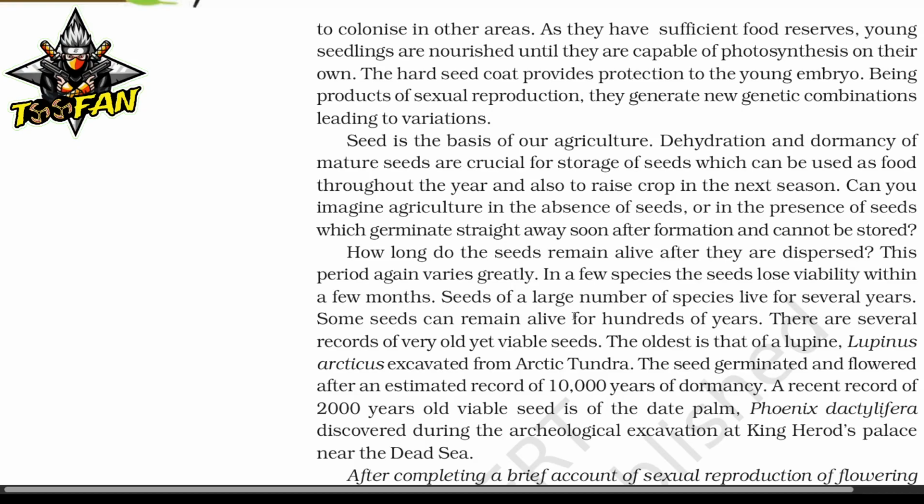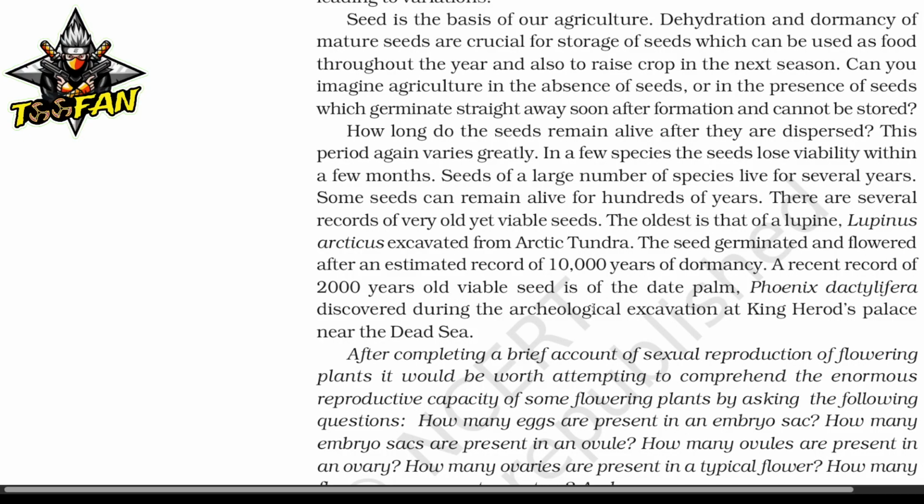The oldest is the Lupinus arcticus, excavated from the Arctic tundra. The seed germinated and flowered after an estimated 10,000 years of dormancy. A recent record of a 2,000-year-old viable seed is that of the date palm, Phoenix dactylifera, discovered during archaeological excavation at King Herod's palace near the Dead Sea.